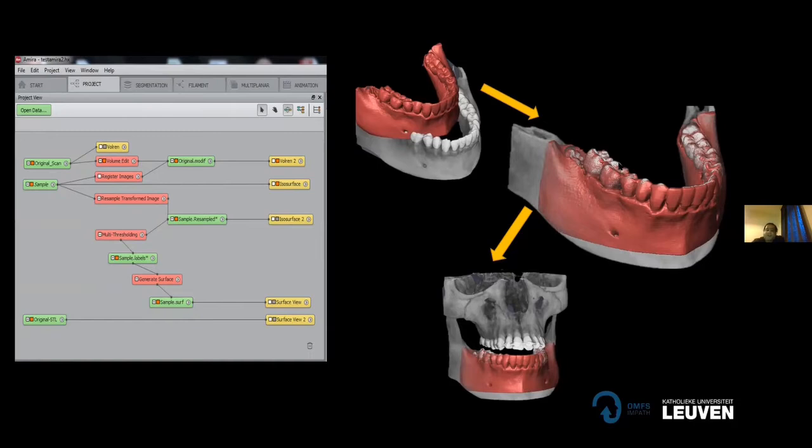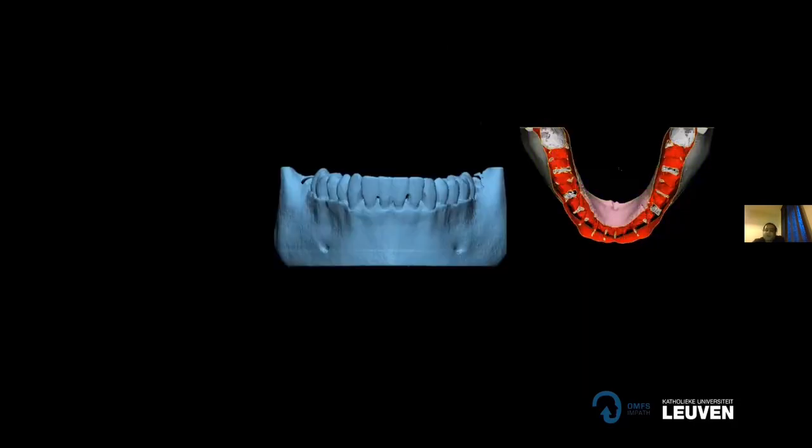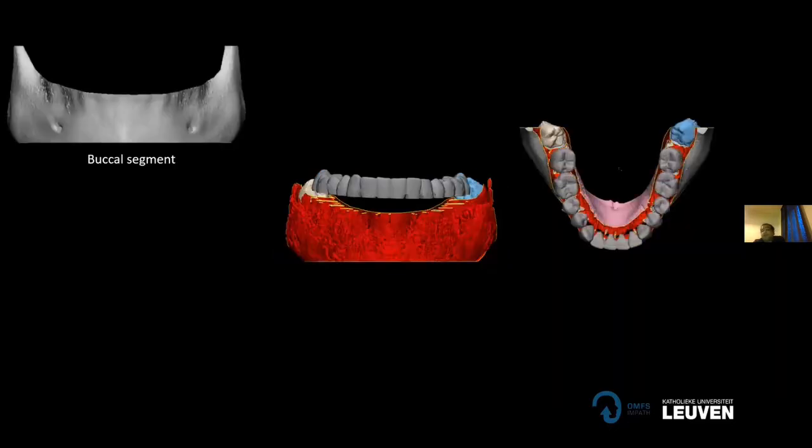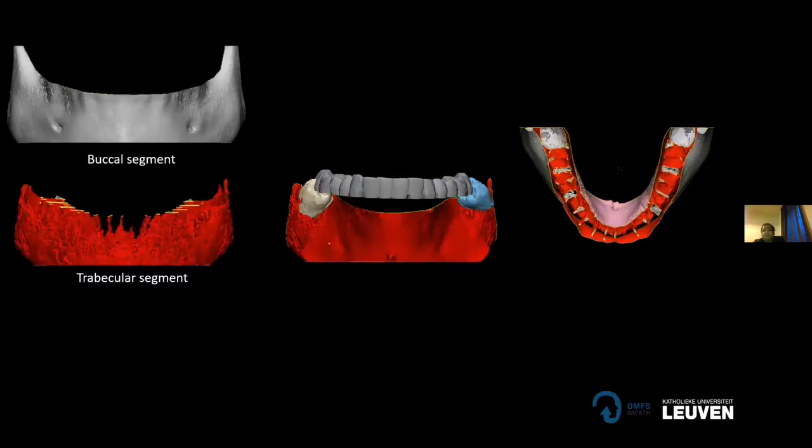Once we registered the scans, we wanted to see how accurate each structure is. For that, we split the mandible into the following segments. We segmented the buccal segment. And in this study, we also made a trabecular segment, which has never been done before in previous research.